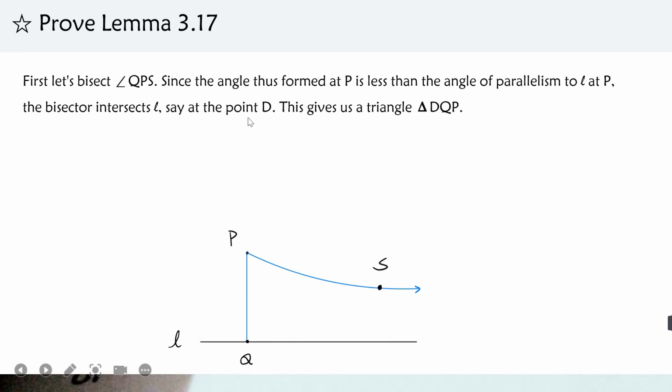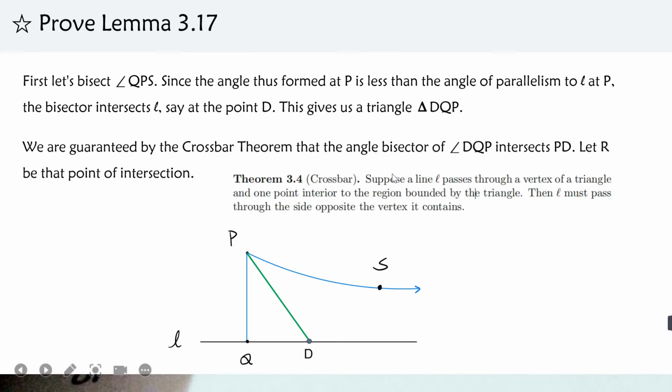Let's consider bisecting the angle QPS. Since PD, which forms the angle QPD, is less than the angle of parallelism, PD must intersect with line L. Next, we want to bisect the angle PQD, the right angle. According to the crossbar theorem, the bisector passes through the vertex Q, and it must also pass through the side opposite the vertex, which is PD. So the bisector must intersect PD at the intersection R.